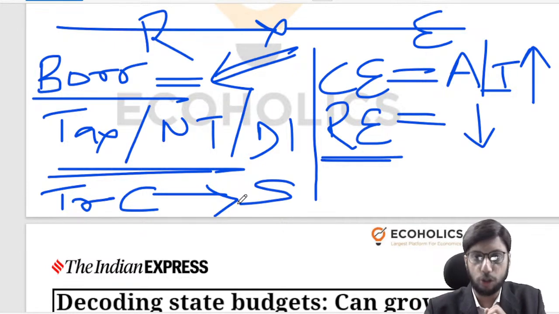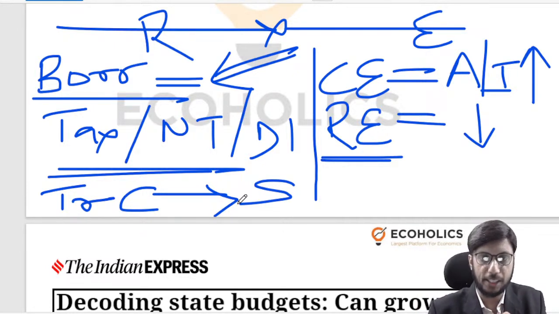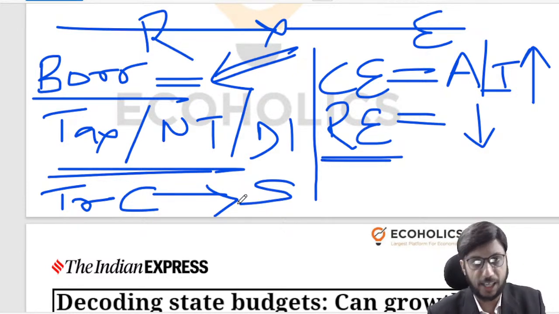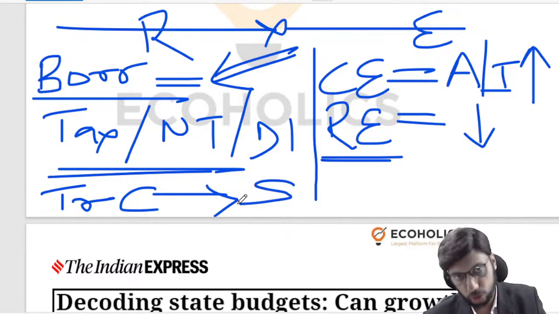State governments have a lot more responsibilities, but they don't have a lot of money. So money needs to be devolved from the center towards the states, right? That kind of devolution or transfer is one thing that we need to talk about. That transfer can happen in the form of devolution of taxes. It can happen in the form of grants, right? It can happen in the form of loans, right?